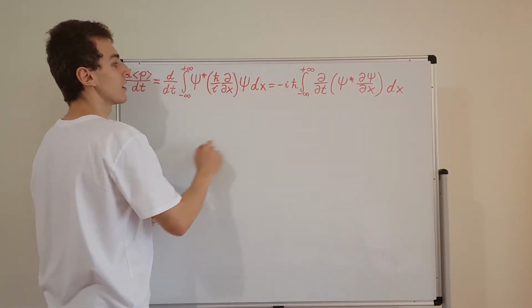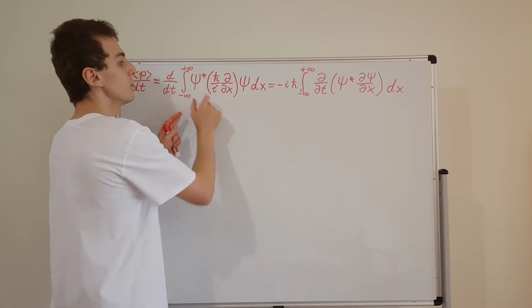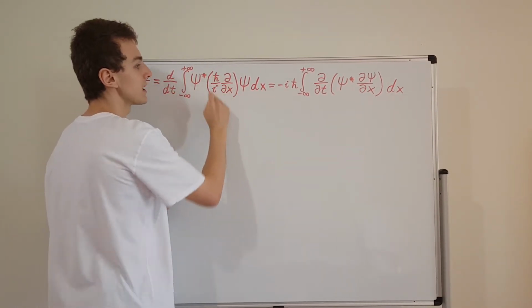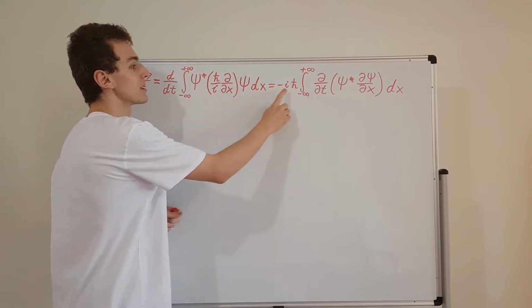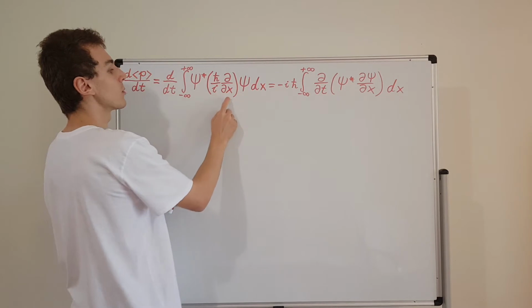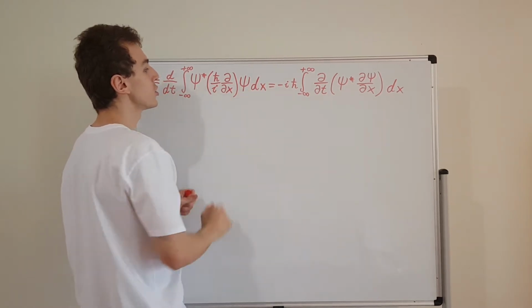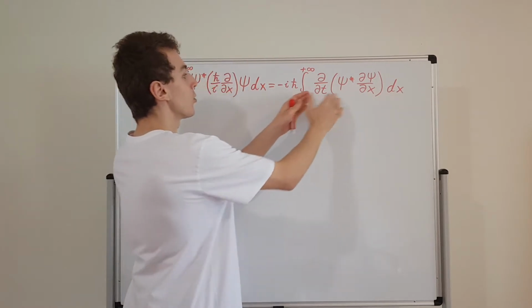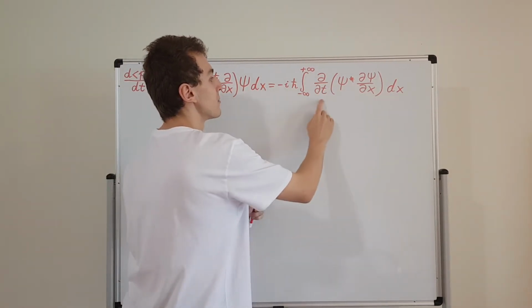This psi star has moved over here, right? We've brought this time derivative on the inside. We've taken this constant out. Remember, dividing by i is the same as multiplying by minus i. And we've also applied this partial derivative with respect to position onto psi. So now we're differentiating psi, and this is all being differentiated by the partial time derivative.